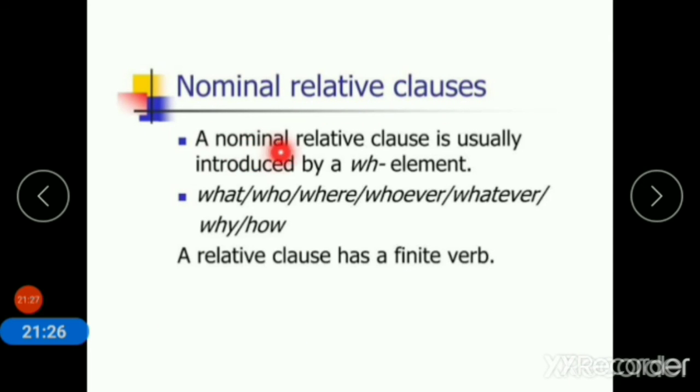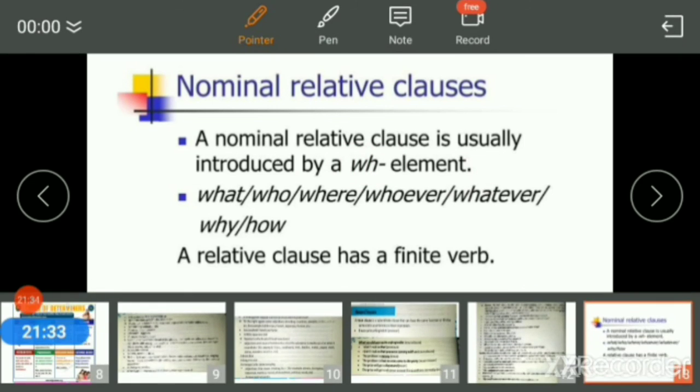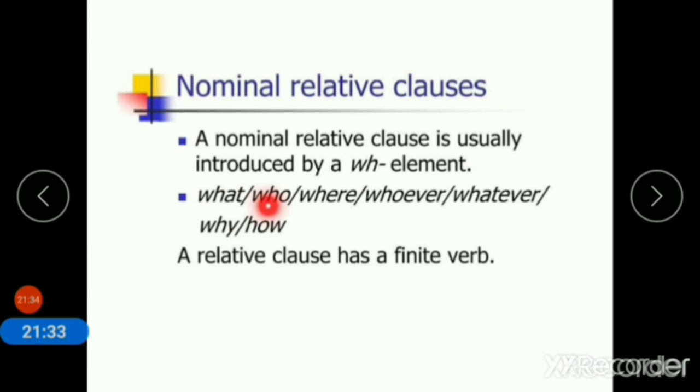A nominal relative clause is usually introduced by a WH element. WH means the words which start with WH: what, who, where, whoever, whatever, why, and how. All these terms are used as WH elements.